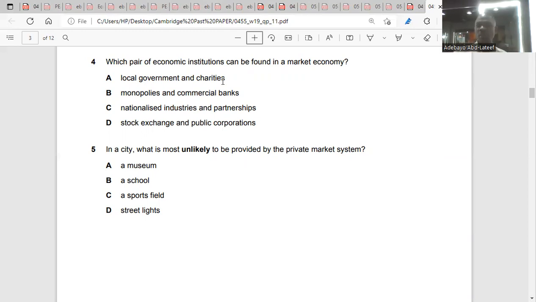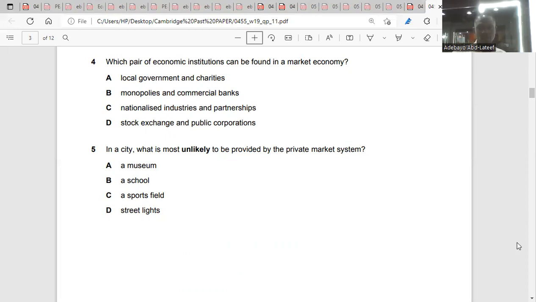Monopolies and commercial banks. Monopolies are businesses that are the only producer in the economy. Commercial banks can also be part of the market economy. Nationalized industries are industries that have been taken over by governments, so they cannot be in the market economy. Partnerships can be in the market economy. Public corporations are government enterprises, so they cannot be. So the answer is B. Is it clear? Yes.